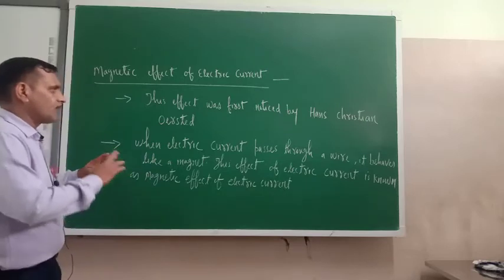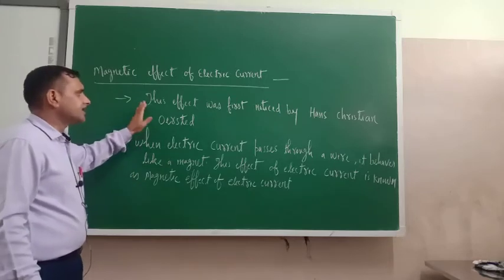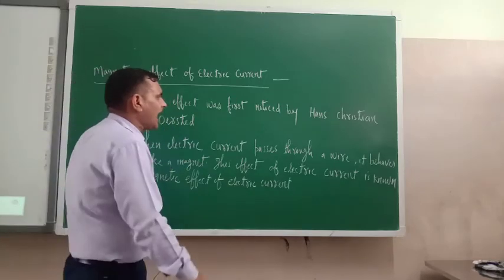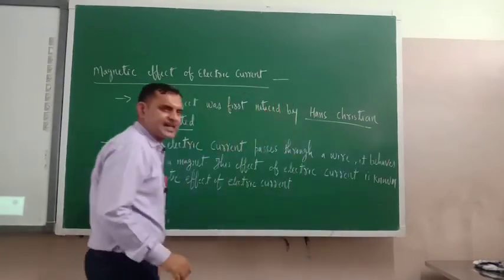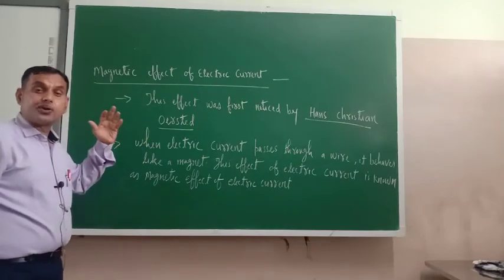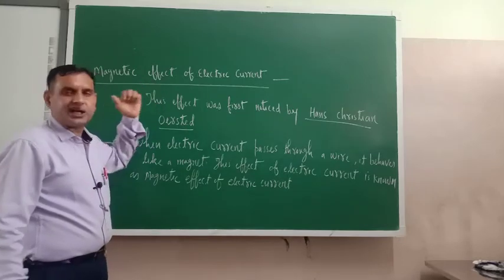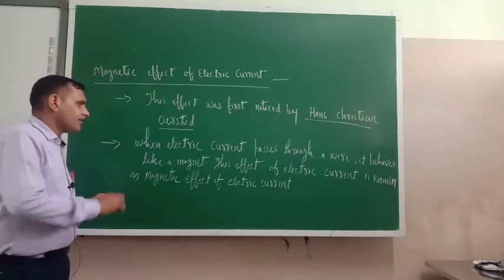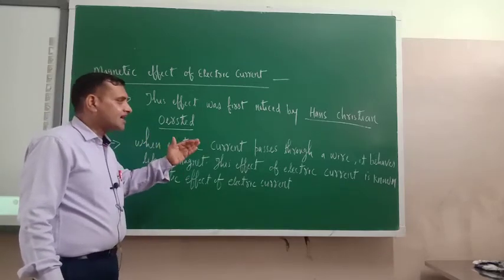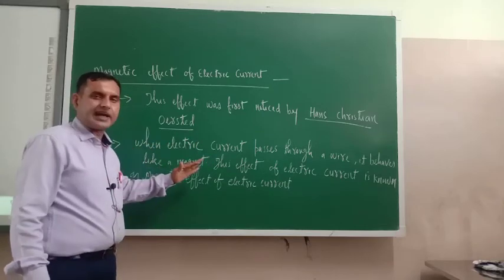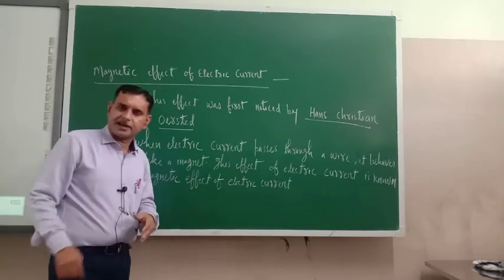How? Just see. First let us have an idea about the magnetic effect of electric current. This effect was first noticed by Hans Christian Ørsted. This is the name of the scientist. Hans Christian Ørsted first noticed the magnetic effect of electric current. Actually, what is the magnetic effect of electric current? Try to understand. When electric current passes through a wire, it behaves like a magnet. This effect of electric current is known as the magnetic effect of electric current.